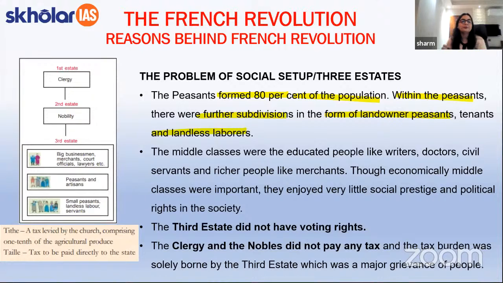Apart from the students, the middle classes, as I've already told you, included the educated people, such as the doctors, civil servants, rich people like merchants, etc. However, it will be important to note that despite being rich, these people enjoyed very little social prestige and rights in the society.